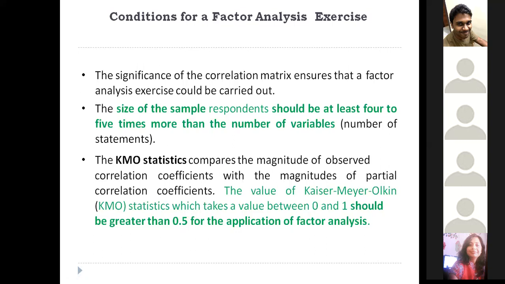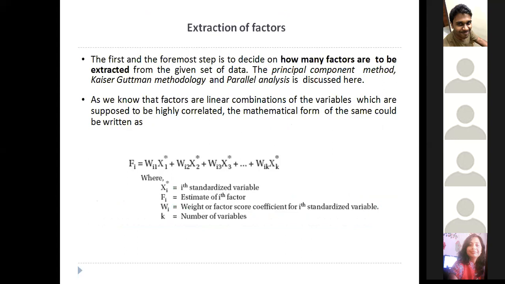For example, n is the sample size and k is your number of variables. n should be greater than 5k or 4k. If you have 20 data points, you can have a minimum of 4 variables.